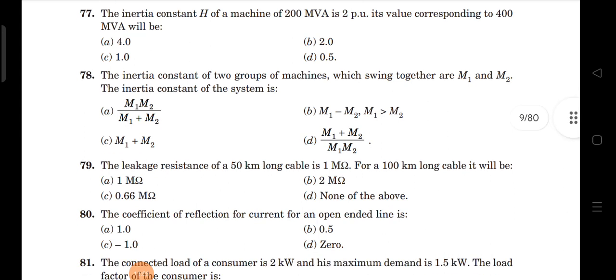Next, the leakage resistance of a 50 kilometer long cable, you can underline that cable, is 1 megaohm. For a 100 kilometer long cable, it will be? In case of cables, insulation resistance is inversely proportional to length.